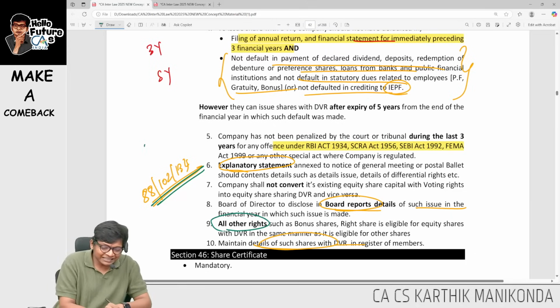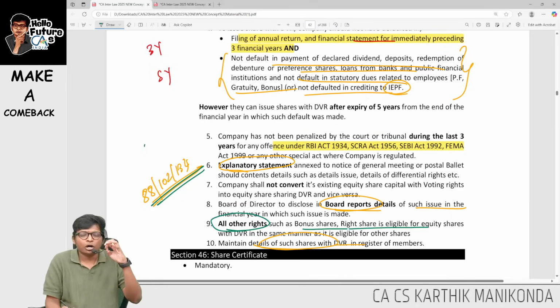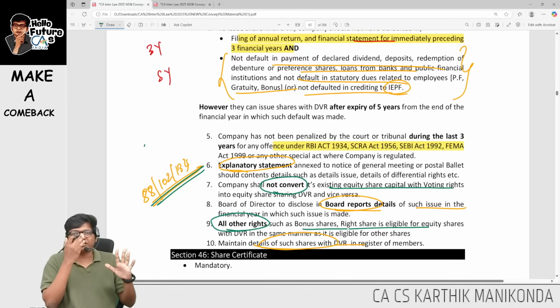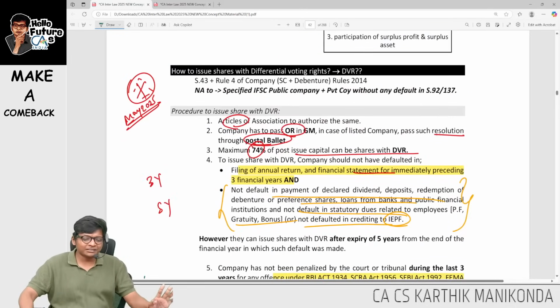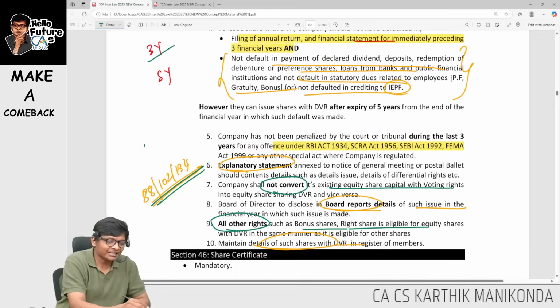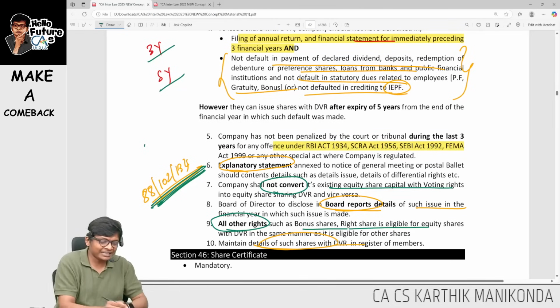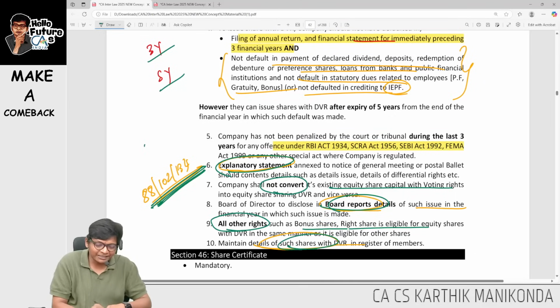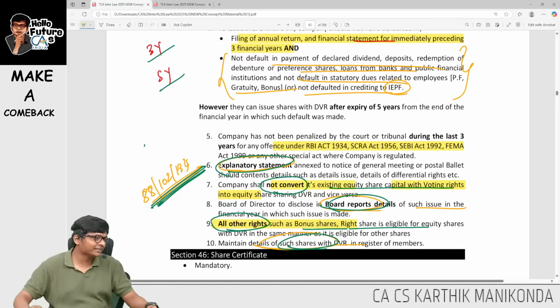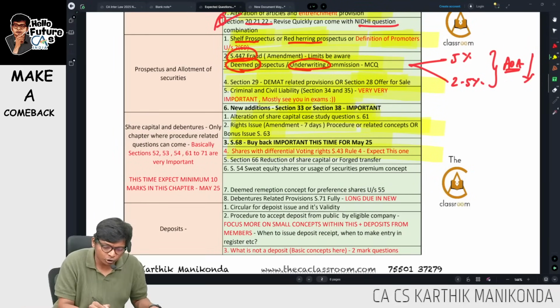Next, all other rights like bonus rights etc. are the same, and company cannot convert existing shares to DVR and DVR to existing shares. So let me repeat, guys, I will split this into 4 parts. First is going to be my powers. Once that gets over, 3 years and 5 years point, go through that. Next 88, 102 and 134: explanatory statement, board report and maintaining DVRs register. And lastly 2 points: all other rights are the same, you cannot convert existing to DVR and DVR to existing, guys. This is with respect to 43 rule 4.